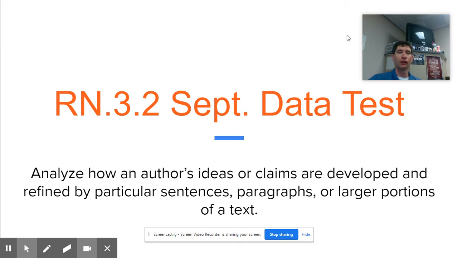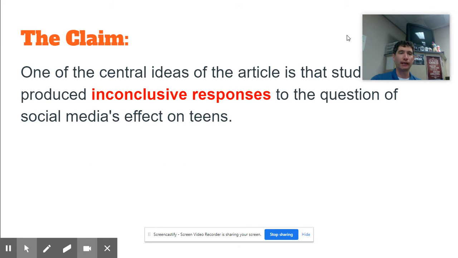All right. So, looking first at the pre-test. One of the central ideas of the article is studies produced inconclusive responses to the question of social media's effect on teens. So you remember you read the article about social media's effects. There were some positives, there's some negatives, and so in your response, you needed to show how it was inconclusive.